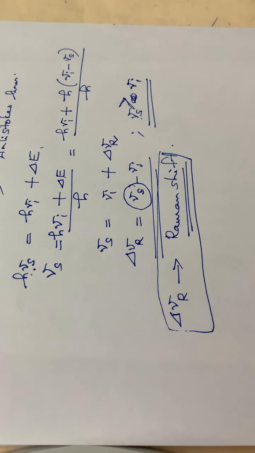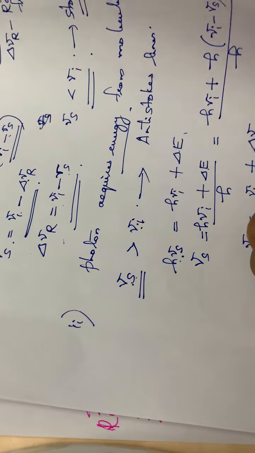So next we can move on to the two different types of Raman spectra, that is the rotational Raman spectra and the vibrational Raman spectra. Here, you have already studied the rotational spectrum, isn't it? So this will be a combination of rotational spectra and Raman spectra. Okay, so the first case we can go through is the rotational Raman spectra.